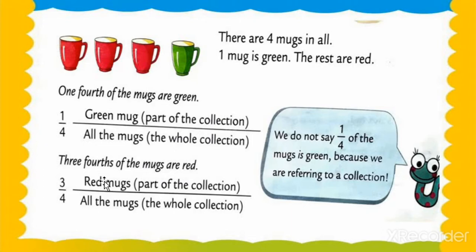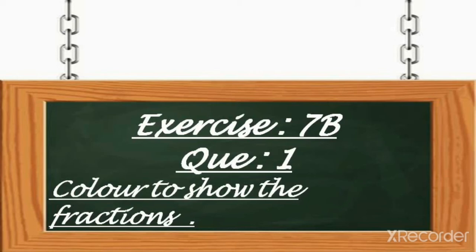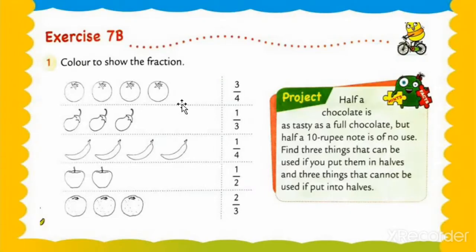Now we move on to the further questions. Here the fraction of the collections is done. Now we move on to exercise number 7b. Question number 1, color to show the fraction. What is question number 1, my dear students? Color to show the fractions means here what to do? All these vegetables we have to color to show the fraction. Understood, my dear students? So now let's check.